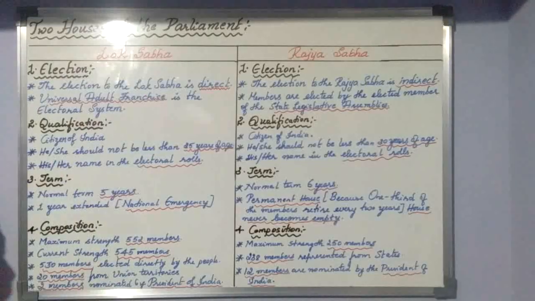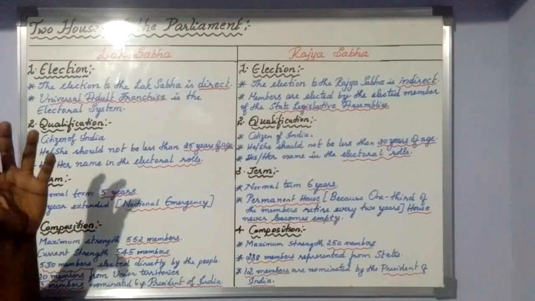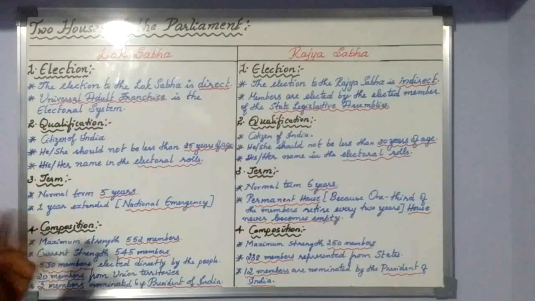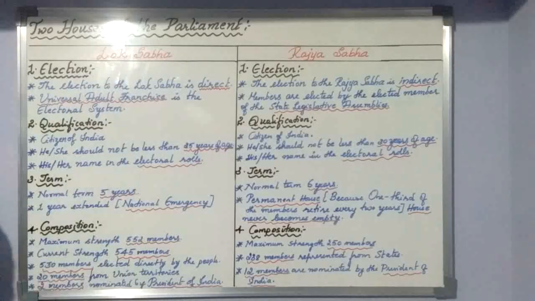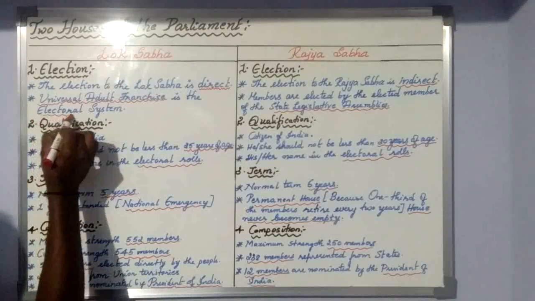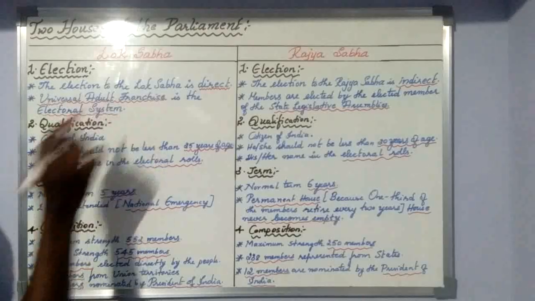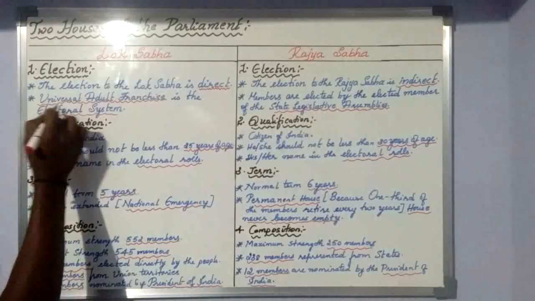So the Lok Sabha election in India is always direct, and it takes place every 5 years. You might have seen that a secret ballot is kept where the people go and vote. The people who can vote, who can elect the leaders, come under a method called universal adult franchise. This is the electoral system. The election method in India is universal adult franchise.